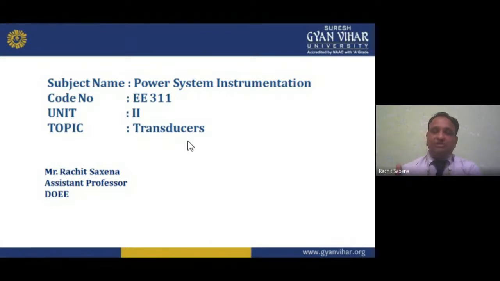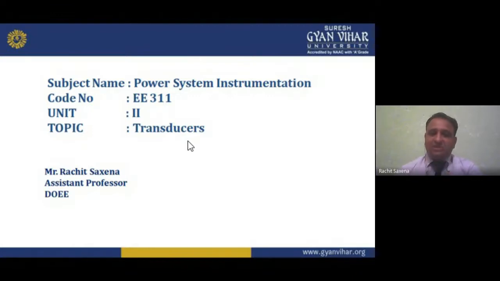So we step up to 765 or 800 kV, then step down to 400, then 220, then 132. After 132, in certain regions or states we have 66, but in certain ones we don't have 66. Then 33. Then we have 11. So we start from 11 and end at 11.